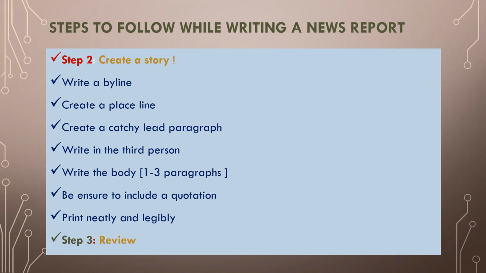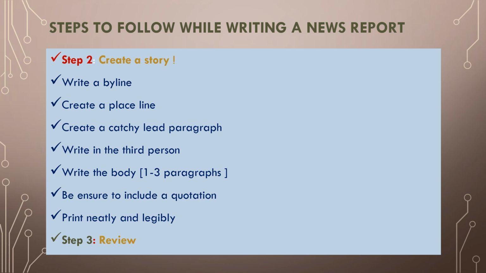Then comes the body of the report. The body can be divided into one to three paragraphs based on the incident and how much there is. Every detail should be entered in the body of the news report. Last comes the conclusion. In the conclusion, we can take the help of a quotation to make our conclusion very attractive. With the conclusion, the report ends. Now give a review to all these parts. The arrangement of all these parts in a systematic way is step 2.